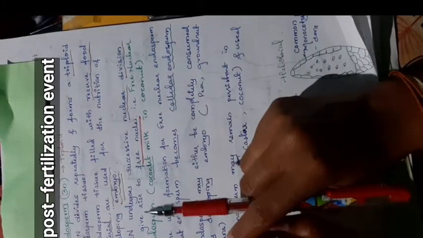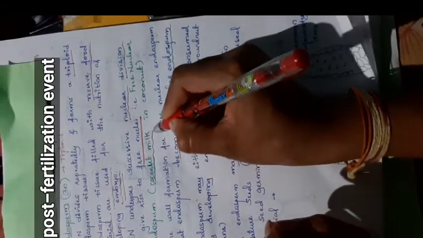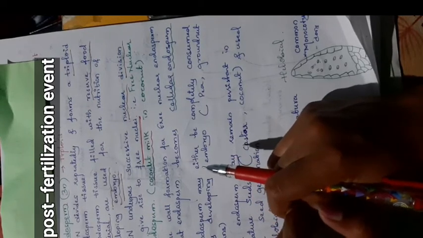The coconut milk present in a coconut is an example of free nuclear endosperm.